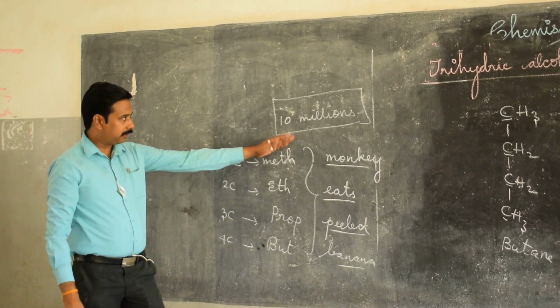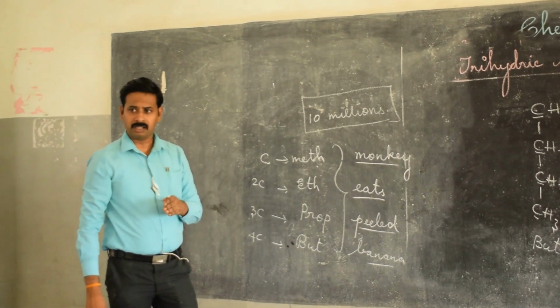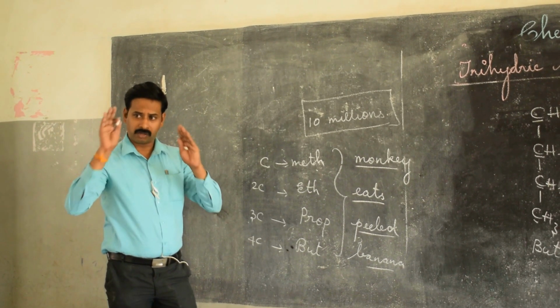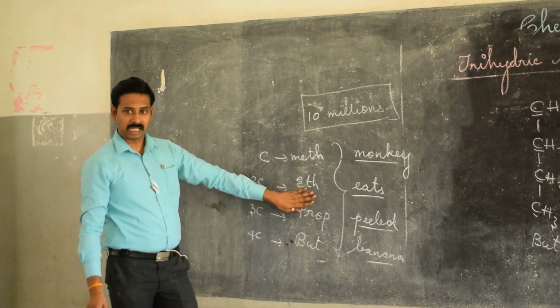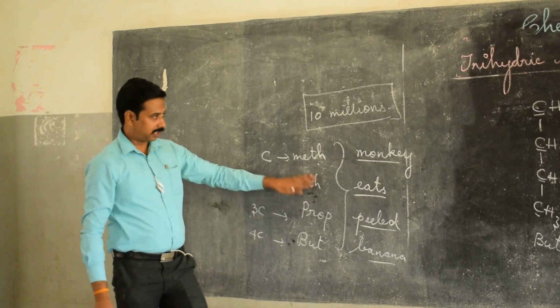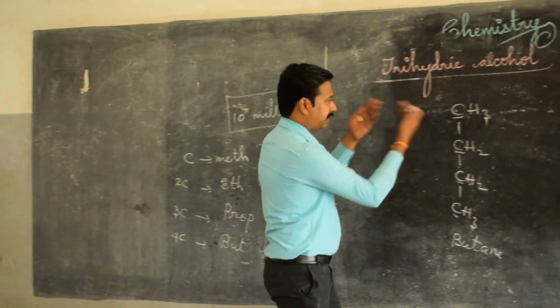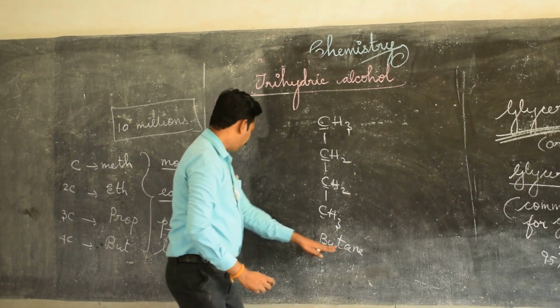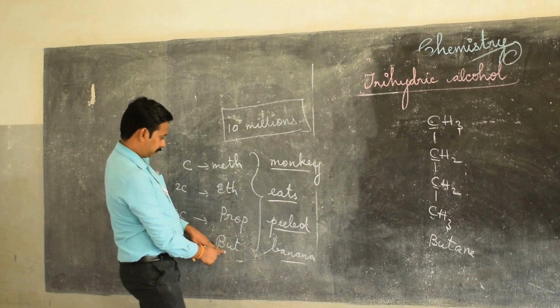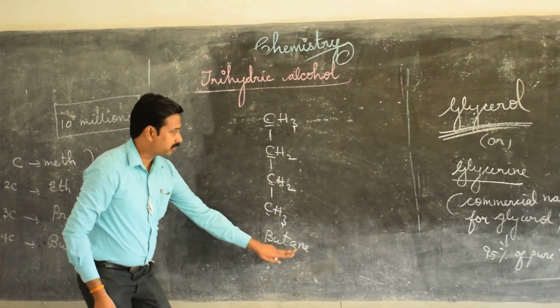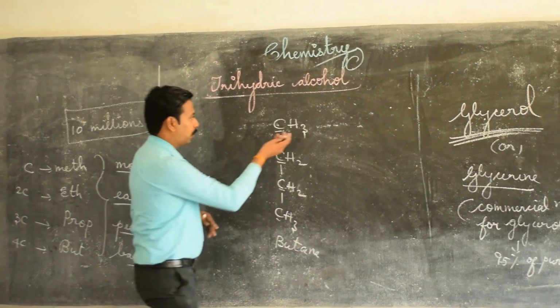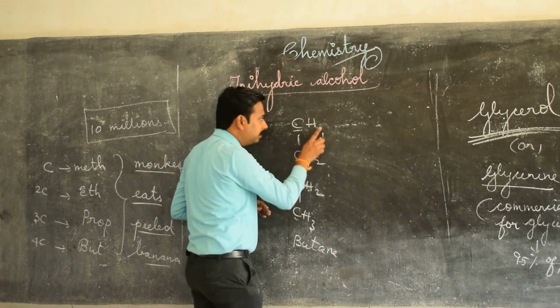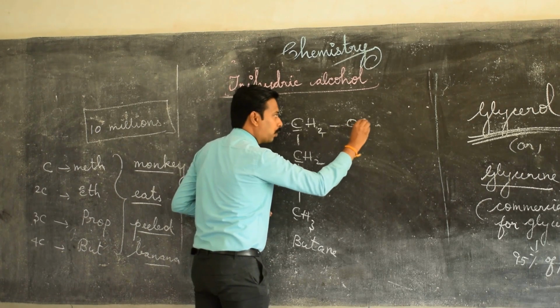There are millions of organic compounds, and in all those compounds you can apply this trick. Clear? Yes. For 1, 2, 3, 4 carbons, the name will start with but, so butane. Instead of one hydrogen, we are going to add one OH.